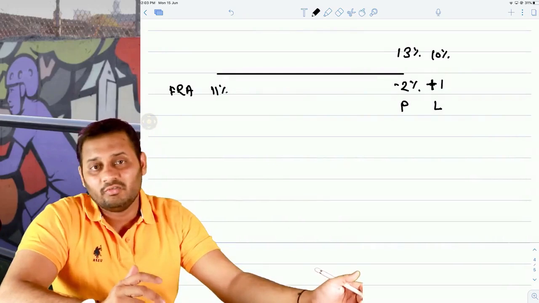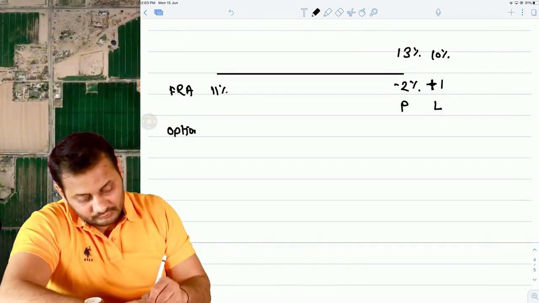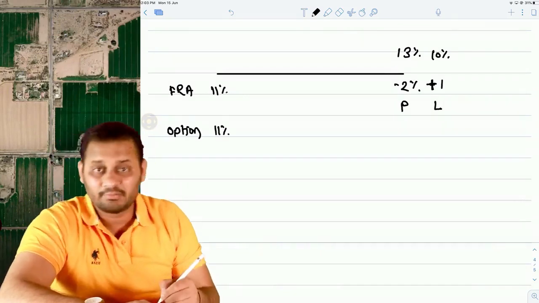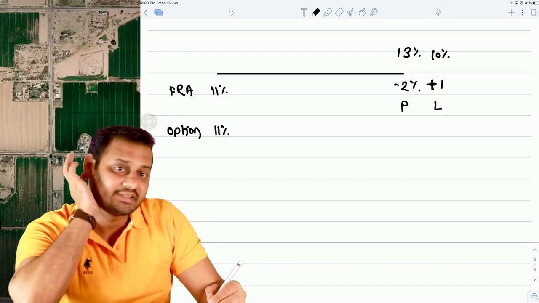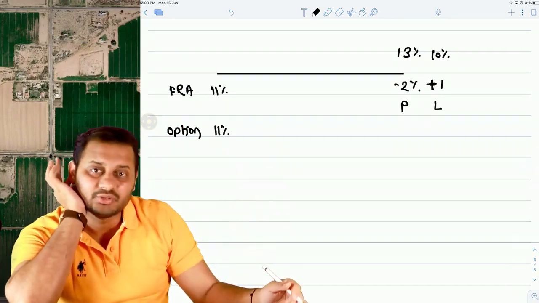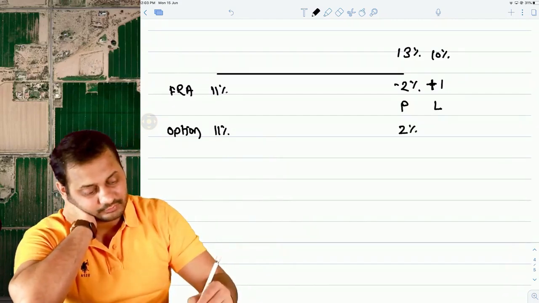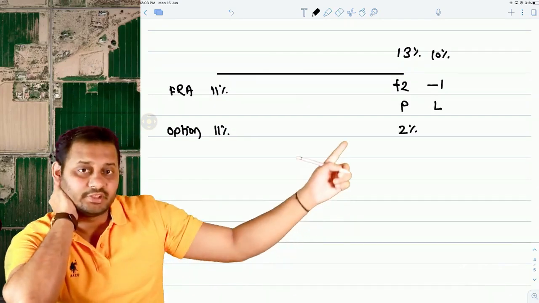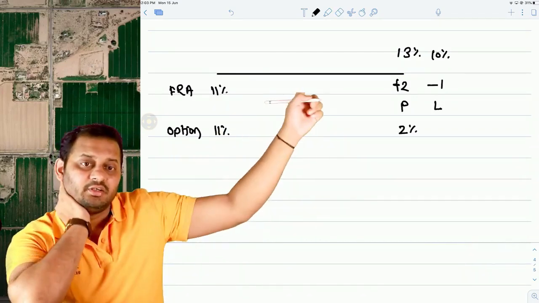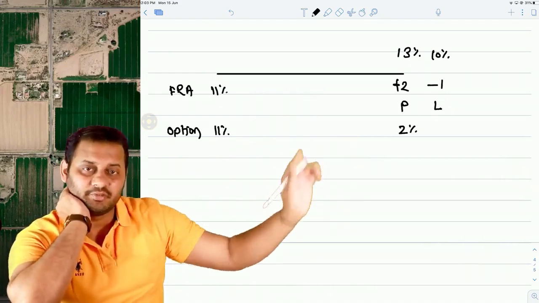But what if there would have been an option where we fixed 11% as the maximum rate? Now in this case, when the market rate goes to 13%, you get 2% from this party, because you are paying 13 in the market, you promised at 11, so the balance should be given back to you.